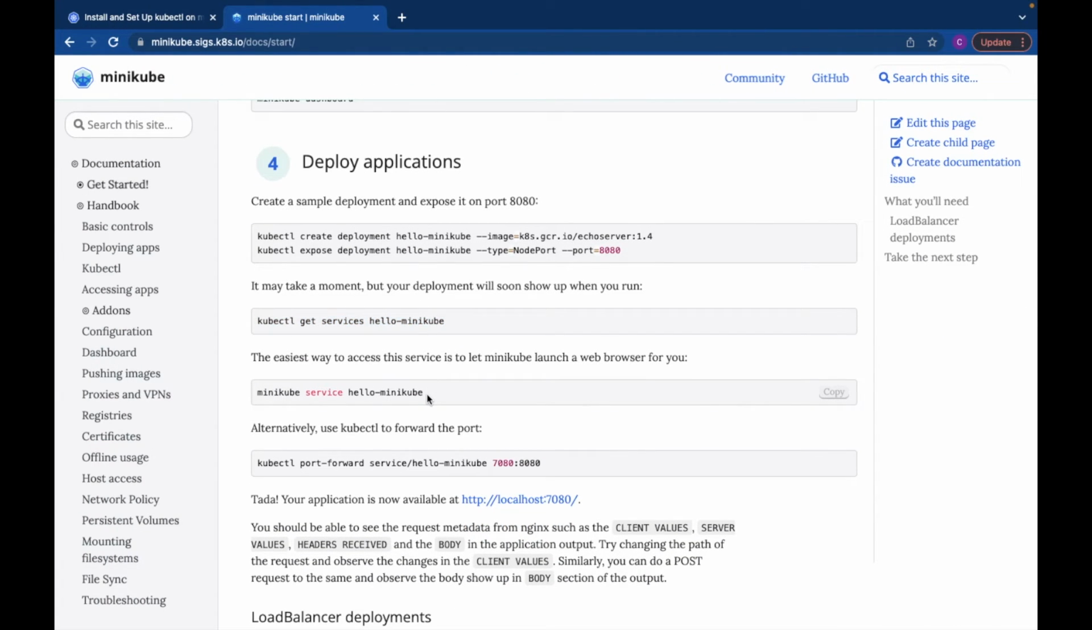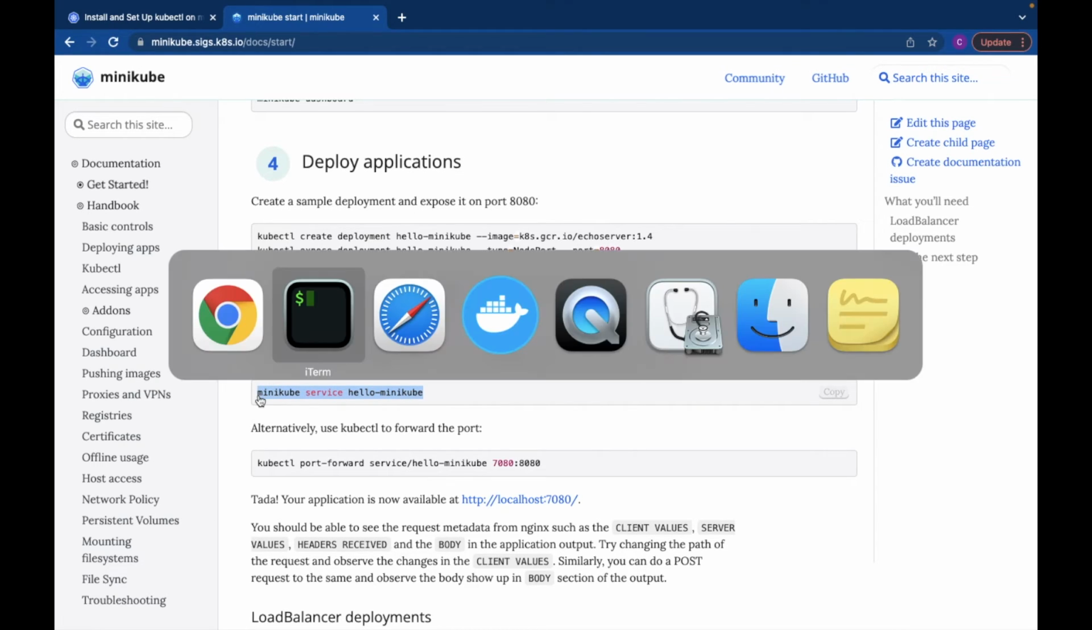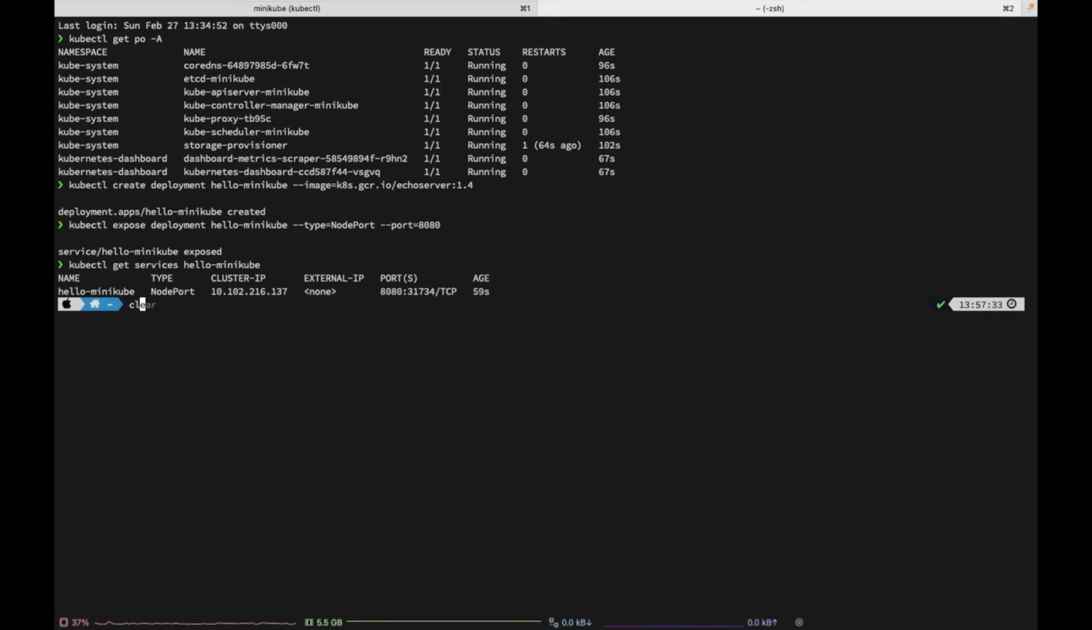So now, to access the service, we can use the minikube service hello-minikube command. I will copy this command, go to the terminal again, clear all the content from our terminal, paste the command here, and hit enter.